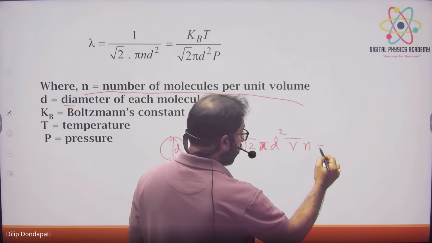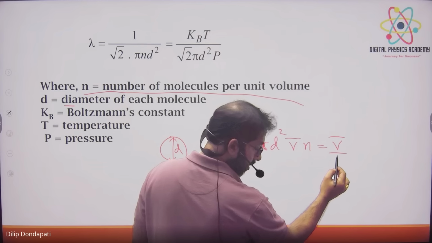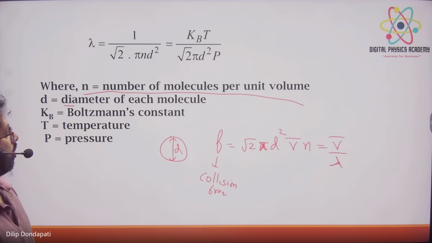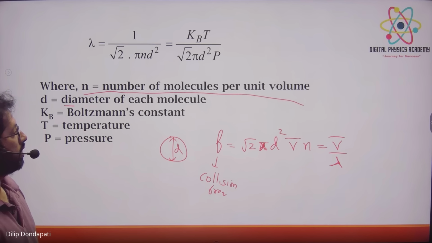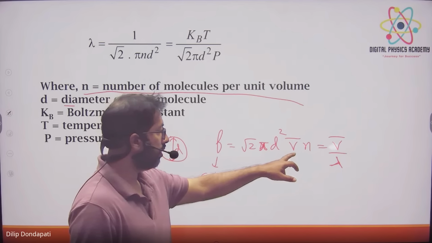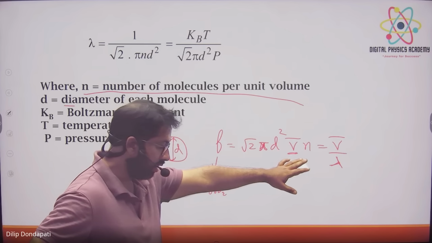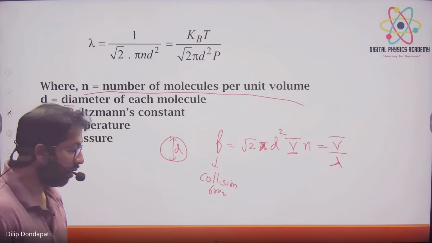That is equal to v bar by lambda. This is the formula. Here v bar is the average velocity, root of 8RT by pi m, the average velocity of the molecules.